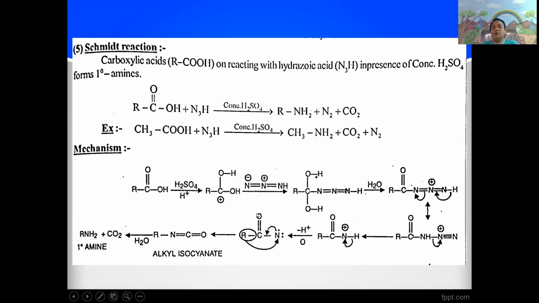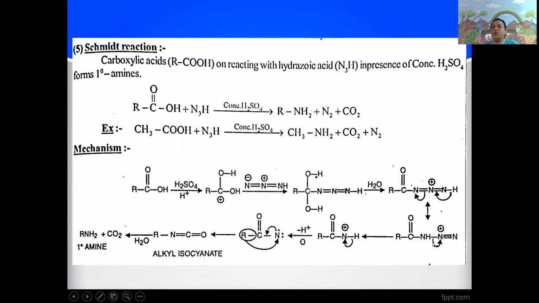This intermediate carbonium ion, upon treatment with hydrazoic acid, gives rise to RCOH, N double bond NH. With the removal of water, it gives rise to RCO N double bond NH.